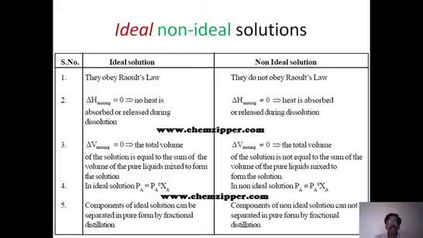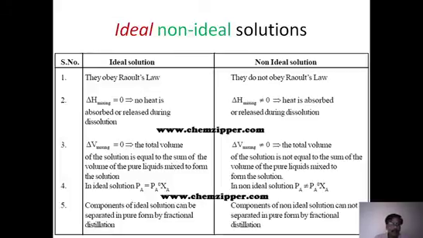That means volume should not change. If you take 50 ml of one liquid and 50 ml of a second liquid, then after mixing it should be 100 ml only. There should not be any change in the volume. That is the meaning of delta V mixing being 0. But for non-ideal solutions, the volume may change. You take 50 ml of one liquid and 50 ml of the second liquid, and after mixing, it may be 98 ml or it may be 101 ml. So the value may increase or decrease. That is possible for a non-ideal solution.